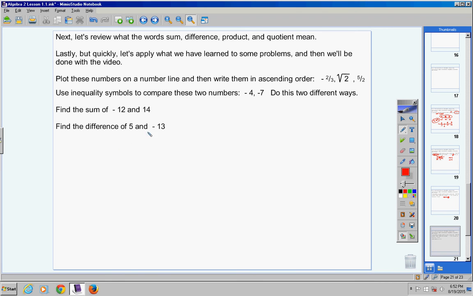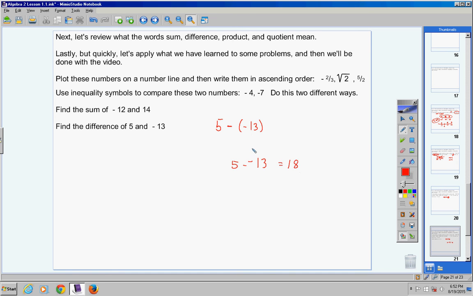The difference of 5 and negative 13. Now difference is important that you go in the right order. So 5 comes first. Then difference means what? Be careful. Minus. Then what type of 13 do I have? Minus negative 13. Now if you don't want to put the parentheses, that's fine. If you want to write it like this, I don't mind that. Just be careful. So with your calculator, you would type in 5 minus a negative 13. Okay? And the answer you'll get out is 18.